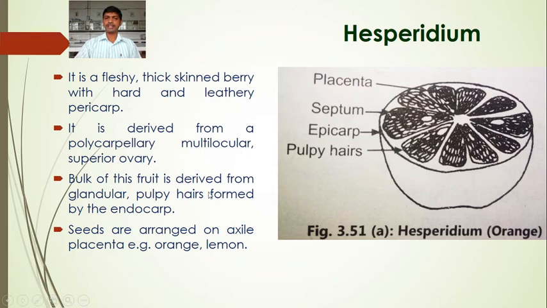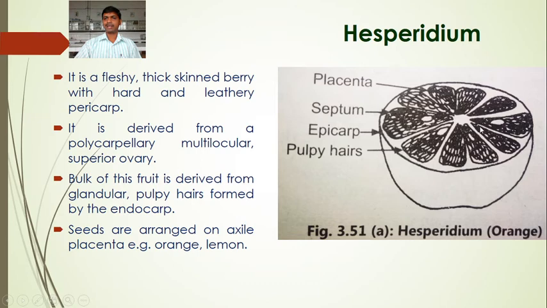Bulk of this fruit is derived from glandular pulpy hairs formed by the endocarp. So epicarp is leathery, hard, thick skin; endocarp is pulpy, mostly derived from glandular pulpy hairs. Seeds are arranged on the axial placenta, for example orange, lemon.